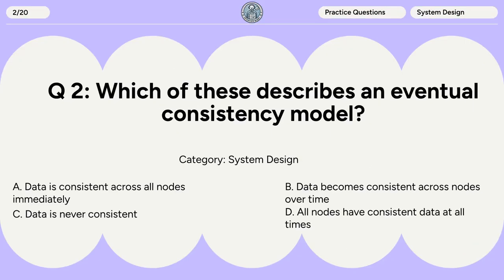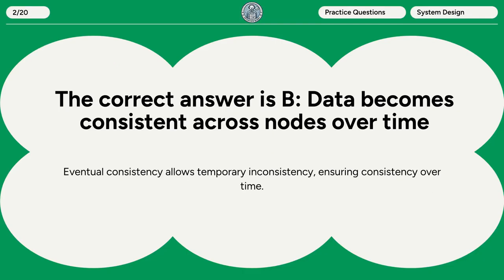Question 2. Which of these describes an eventual consistency model? A. Data is consistent across all nodes immediately. B. Data becomes consistent across nodes over time. C. Data is never consistent. D. All nodes have consistent data at all times. The correct answer is B. Data becomes consistent across nodes over time. Eventual consistency allows temporary inconsistency, ensuring consistency over time.